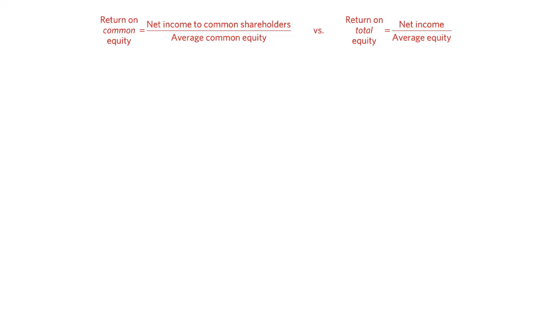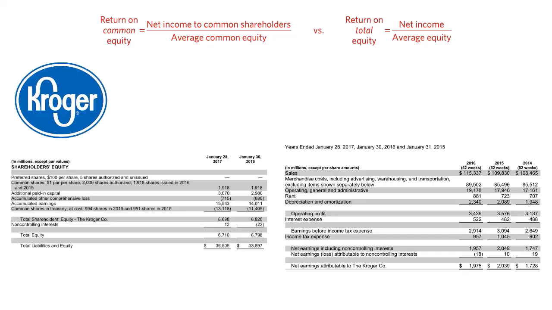The last thing I want to cover in this video is the distinction of return on common equity versus the return on total equity. Kroger is the only one of our example companies where there is a difference between the two. Looking at Kroger's balance sheets, we see that its stockholders' equity consists of common equity that corresponds to Kroger's traded shares and non-controlling interests in Kroger's subsidiaries. Similarly, we see that some of Kroger's company-wide income is attributable to non-controlling interests.